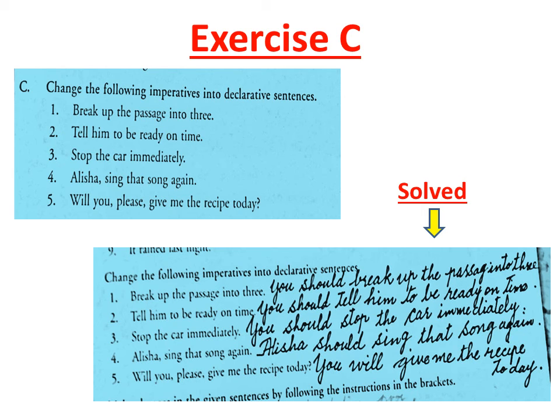Now we will do exercise C. Change the following imperatives into declarative sentences. First, break up the passage into three. Tell him to be ready on time. Stop the car immediately. Alicia, sing that song again. Will you please give me the recipe today? So these all are imperative sentences. We will change them into declarative sentences.